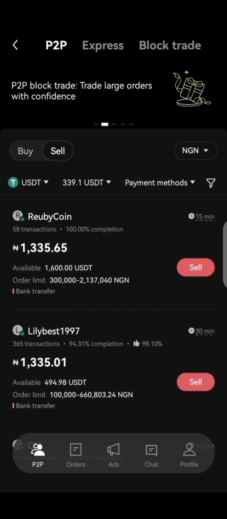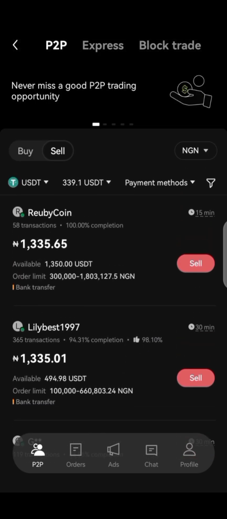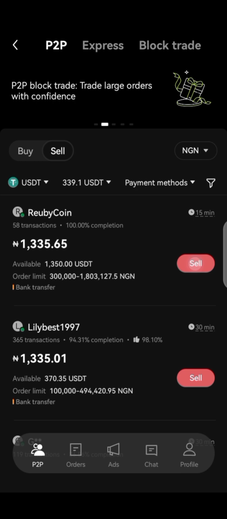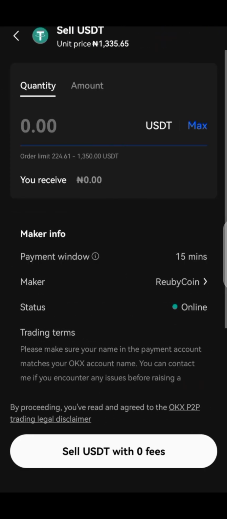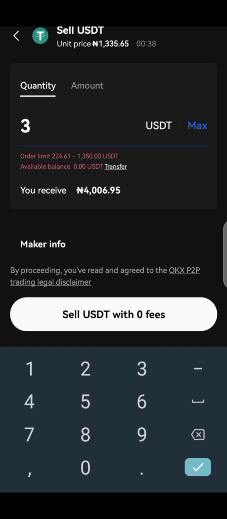Okay, can you see that there's a merchant? There are merchants, not even one, there are plenty of merchants who want to buy your USDT at this rate. So what we need to do is to click on sell here, and we are going to sell to this guy and see the potential profit we are going to make. So our total USDT, 339.1 USDT, is going to give us 452,918 naira. Let's forget about the kobo. So this is what we are going to have.